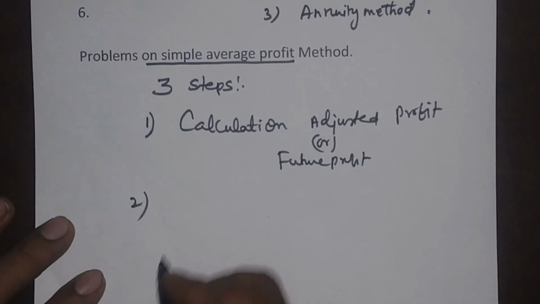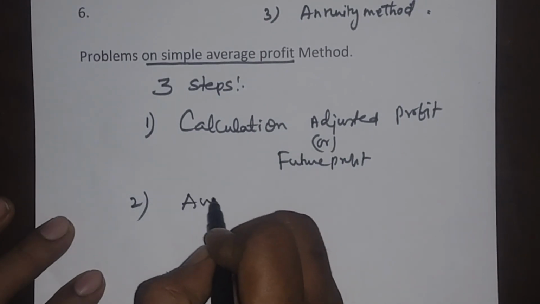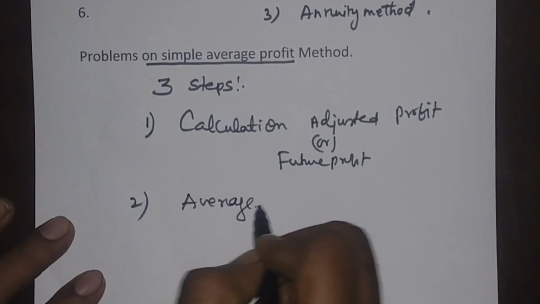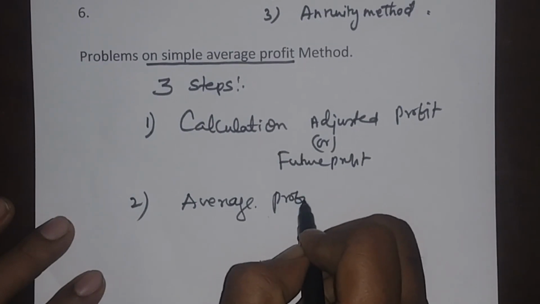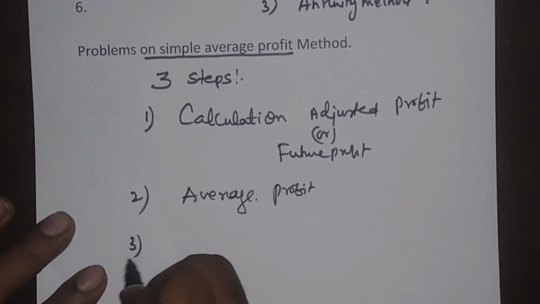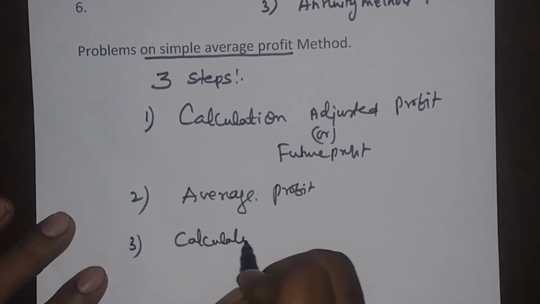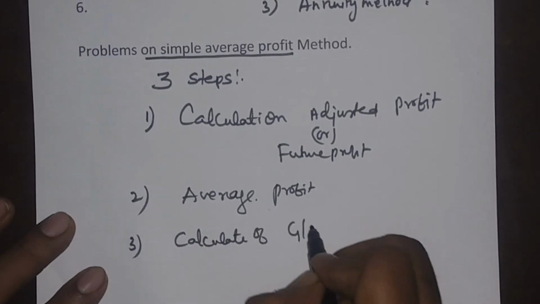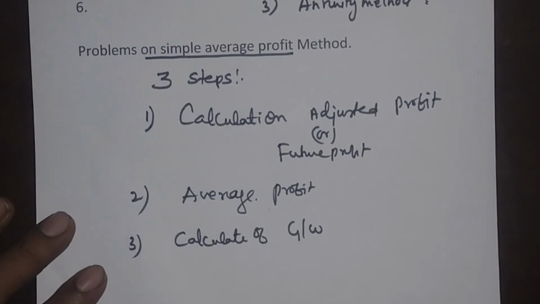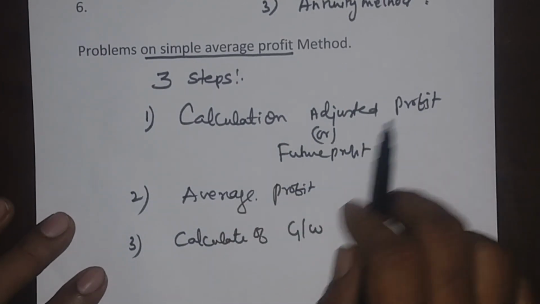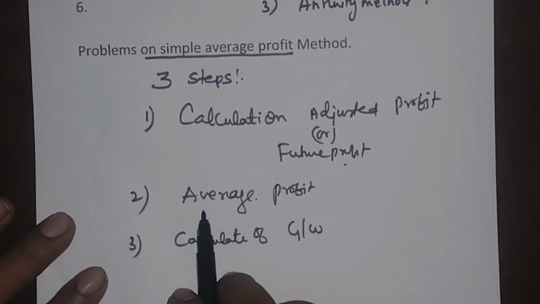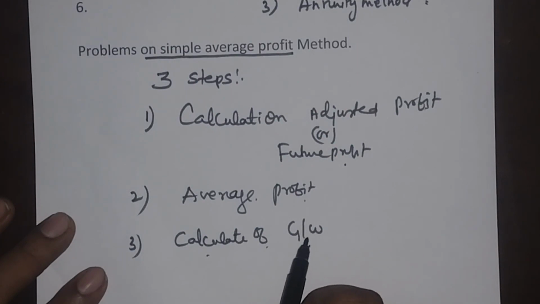Second, we have to calculate the average profit, and third, we have to calculate the goodwill. There are 3 steps to be followed. The very first one is calculation of adjusted profit or future profit. Second one is the average profit. Third one is calculation of goodwill.